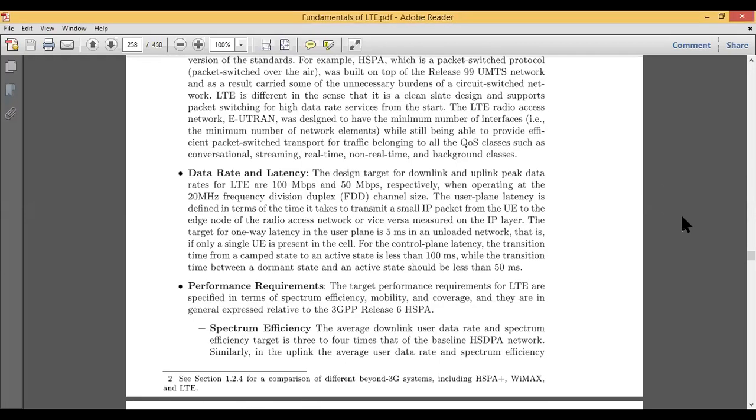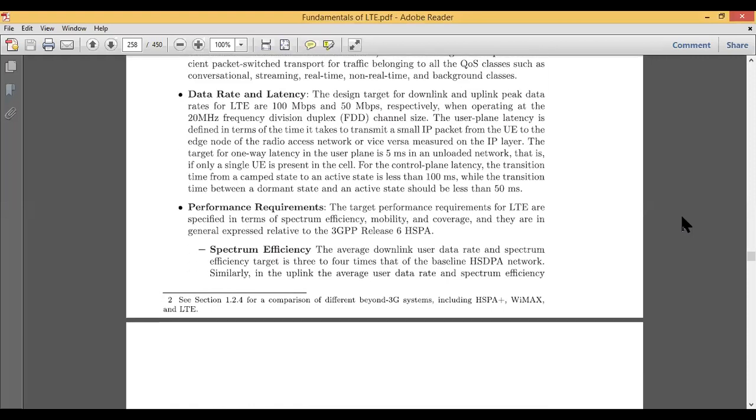Now, data rate and latency speak about the bit rates, or it can be the baud rate. The data rate is related to your uplink and downlink frequency. Here LTE has targets for downloading and uplink. Downloading and uploading cannot be the same. In LTE they use 100 Mbps for downloading, or downlink, and 50 Mbps for uplink. Always remember, the speed of downloading is more than uploading. To operate at this speed, they should have a frequency of 20 megahertz.